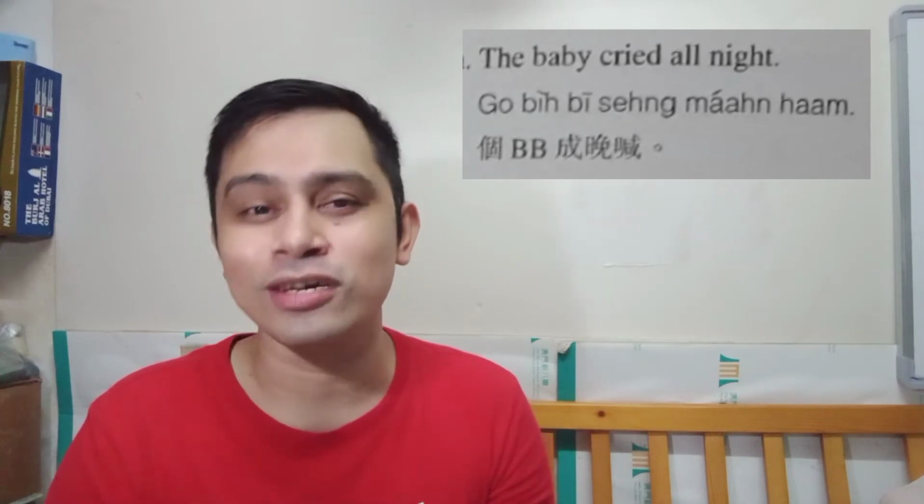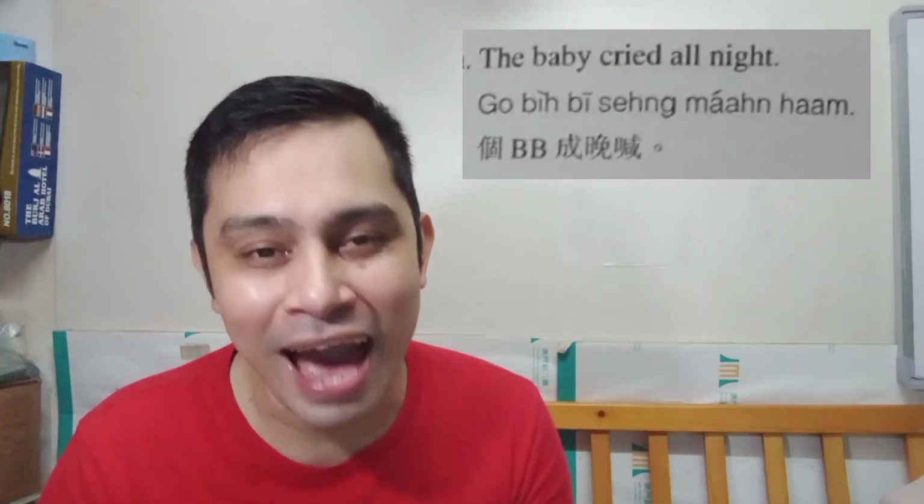Okay, let's go to another, cry. Cry, no? Did you cry? So in Cantonese that is ham. Okay, hindi to hamburger. Hindi yung hamburger, ito ham. Our example is the baby cried all night. So in Cantonese, ko pipi seng man ham. Ko pipi seng man ham.